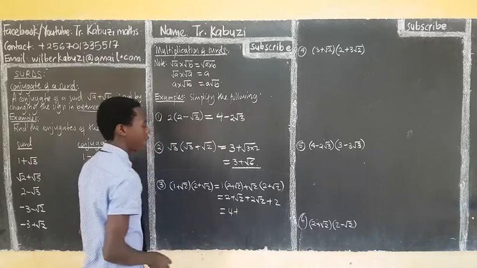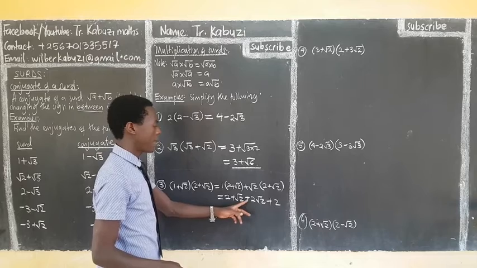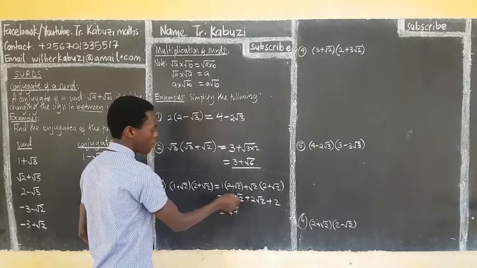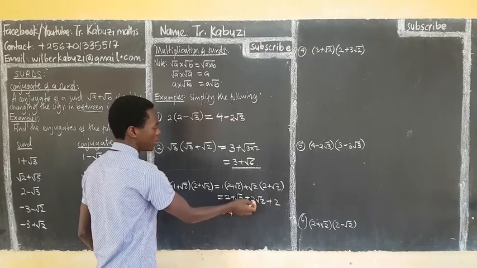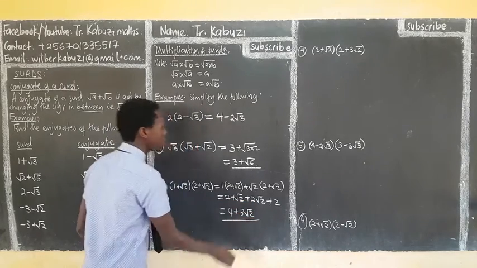Then plus we have this. This and this are the same. We see this one is the same, this one is the same. Coefficient 1, coefficient 2. So we add 2 plus 1, we get 3 root 2.